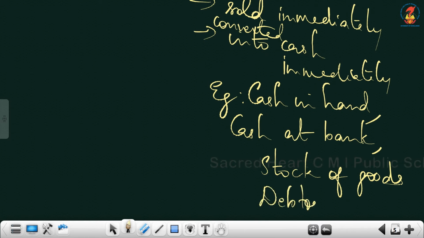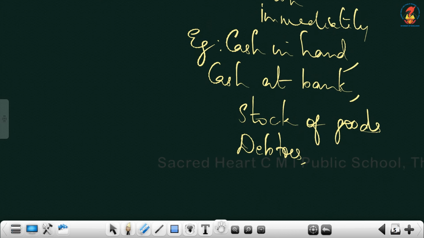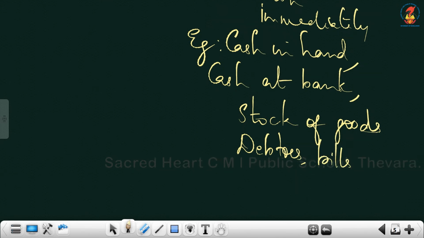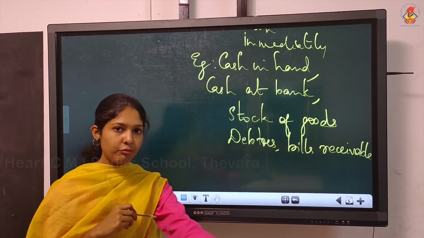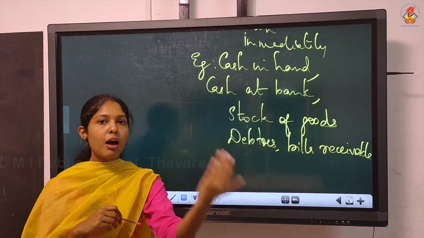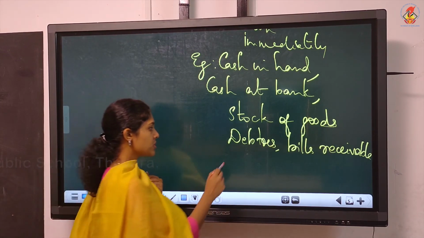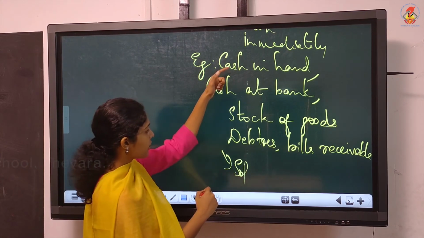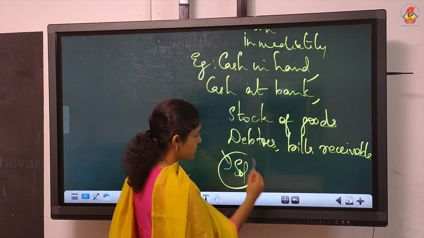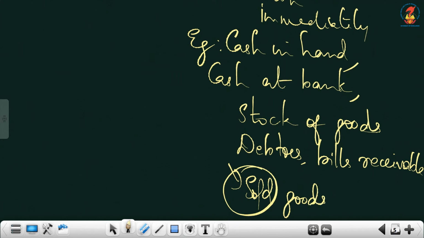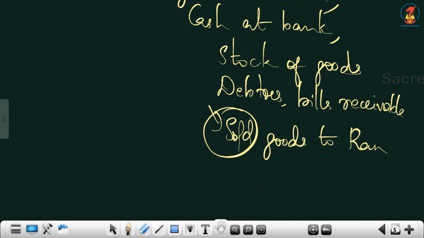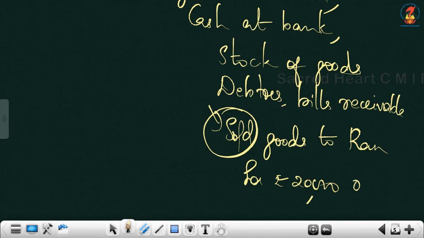Then debtors and bills receivable. Just like creditors, we have a term called debtors. Creditors means to whom we have to pay. So debtors means from whom we have to receive. Suppose you sold goods to Ram for rupees 20,000 and it's on credit.